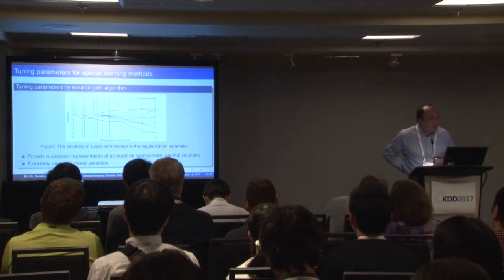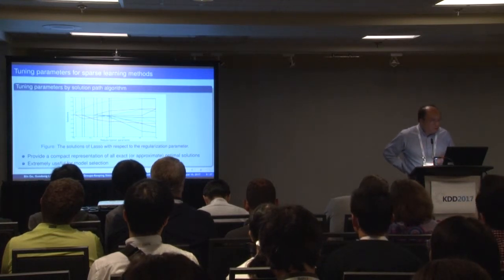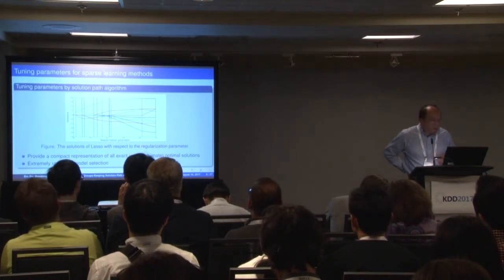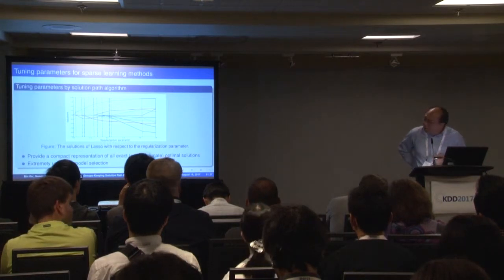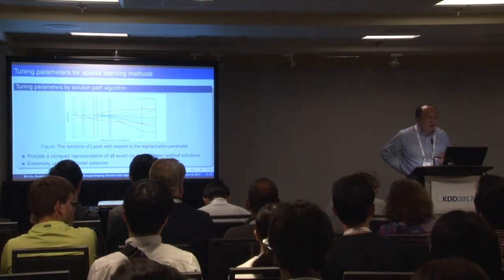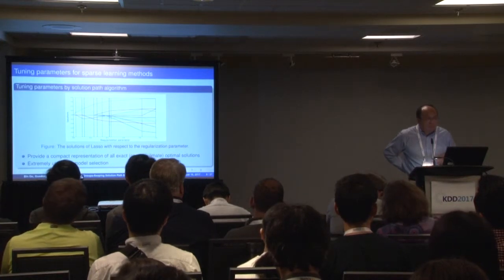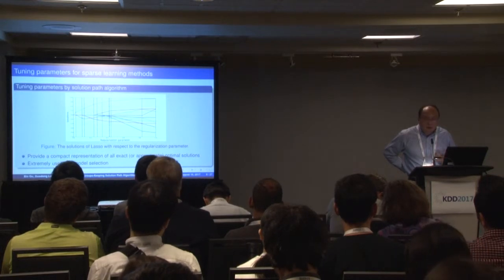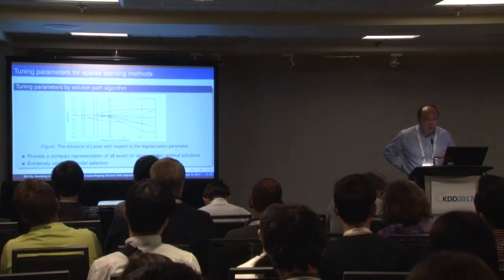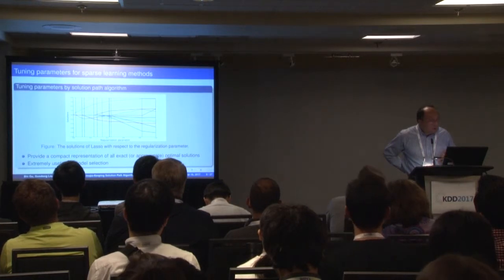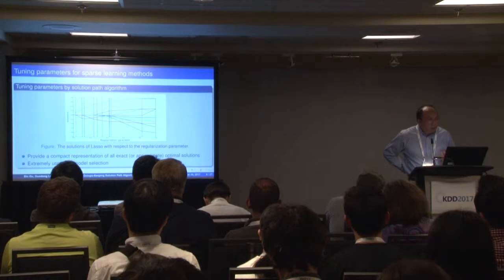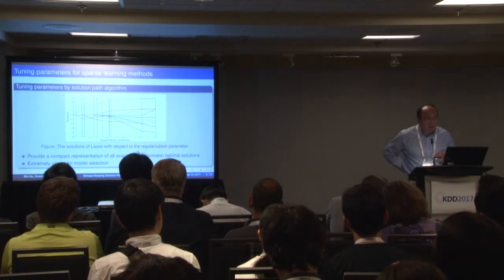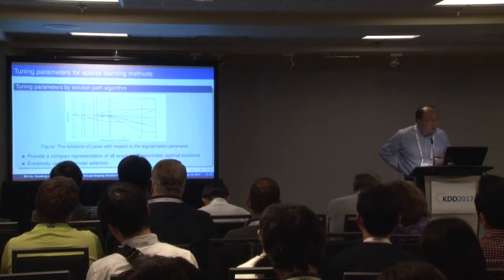To address this problem, Hastie, Friedman et al. proposed to calculate the solution path. For example, here I show on the figure a solution path for the lasso problem. For the lasso problem, lambda, the parameter of the penalty term, can be selected with different values, leading to different results. The solution path basically can tell us all the possible parameter values and the corresponding results. So then we can easily select the parameter to do the model selection. So that will be very fast.